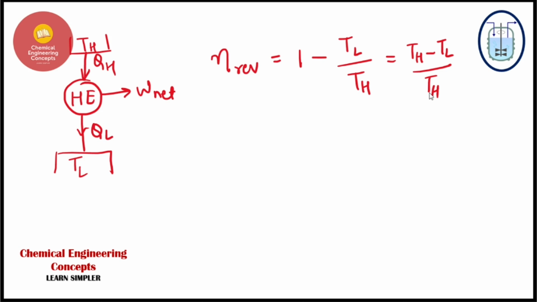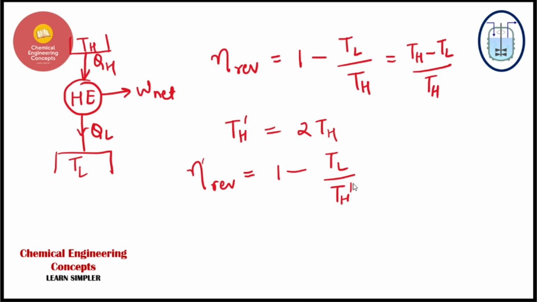So now what is happening? Second case में उन्होंने क्या किया है? They are saying that the temperature of the heat source, they are getting it doubled, okay? They are making it double, so it will be twice of the previous, that is TH, right? So now the new efficiency of the reversible heat engine will be what? 1 minus TL over TH dash, okay?